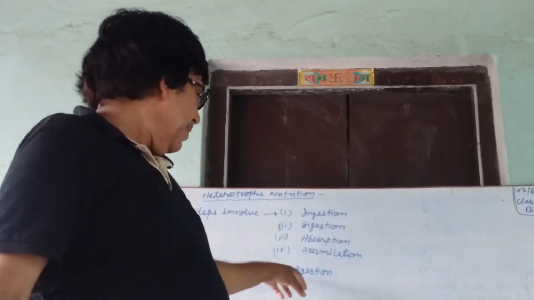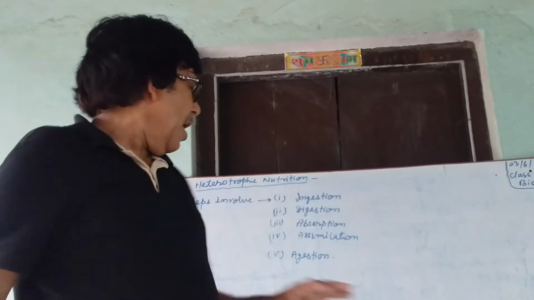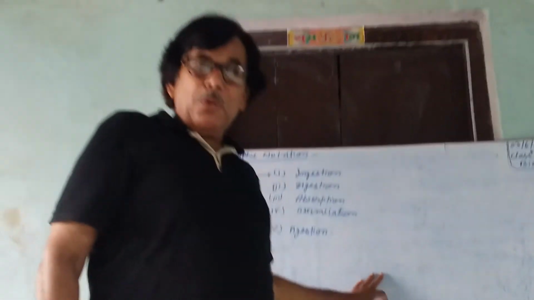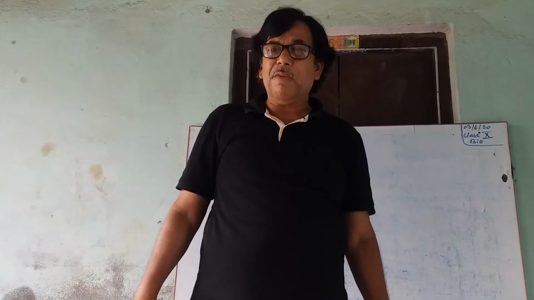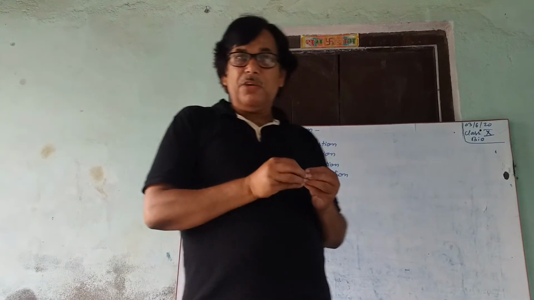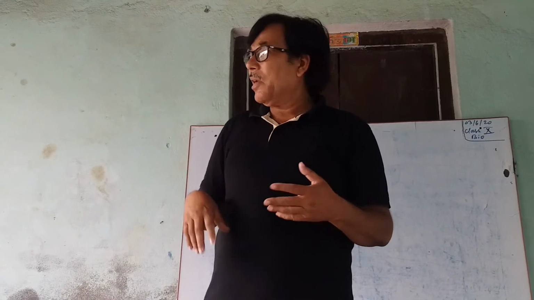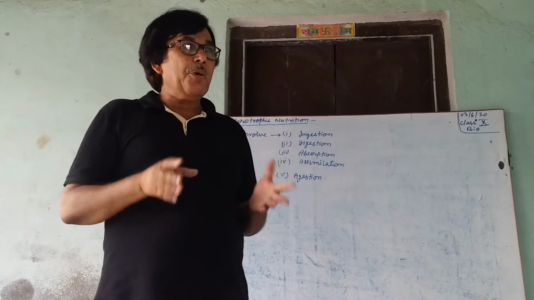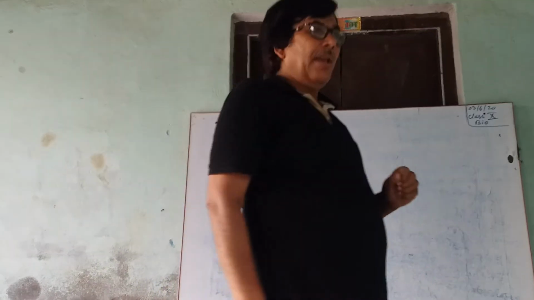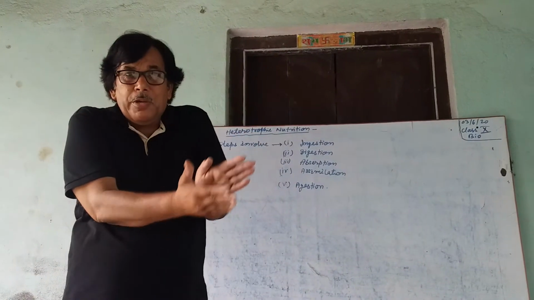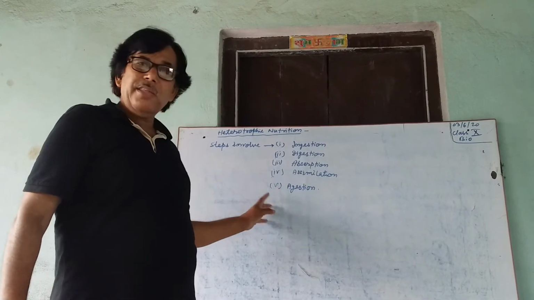Now, next we will see egestion, not respiration. Respiration we will study in the respiration topic. Egestion is the process of getting rid of solid undigested material from the body. These materials are very toxic and our body cannot hold them for a long time. They can create different types of disease. So it is essential to get rid of this solid material, and the process of throwing out the solid from the body through the anus is known as egestion.